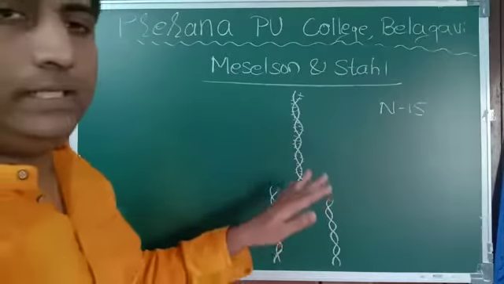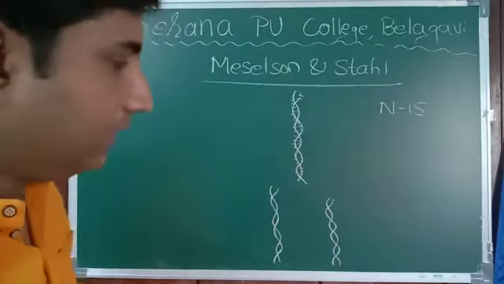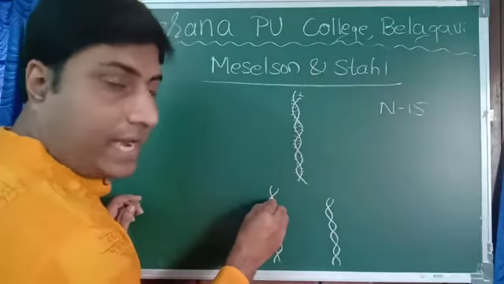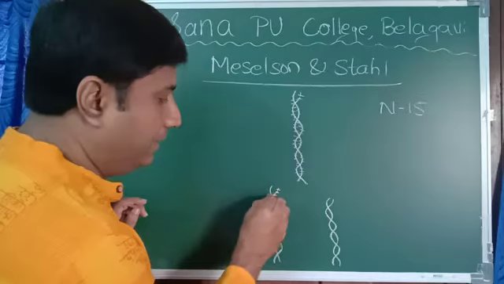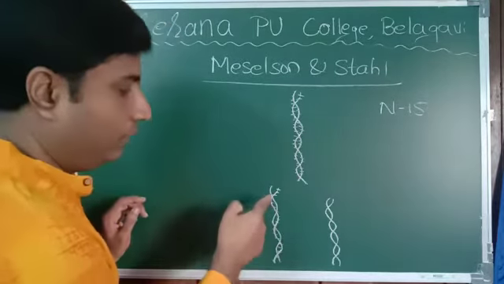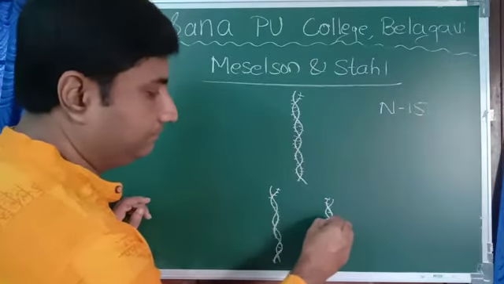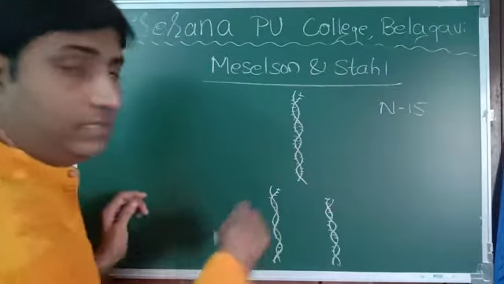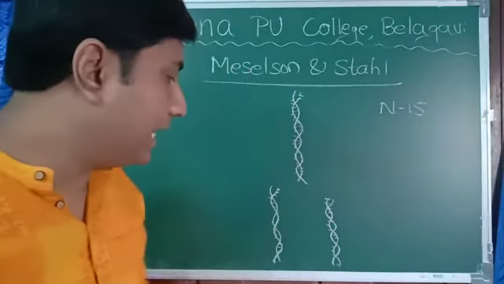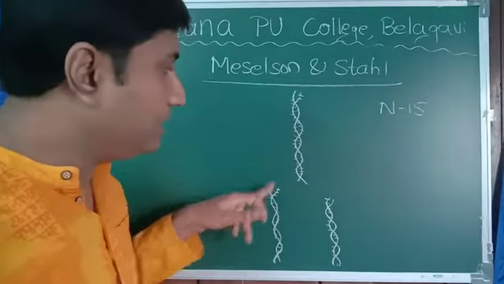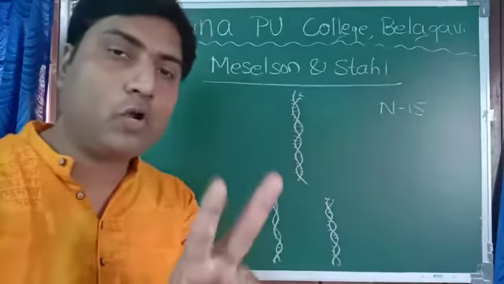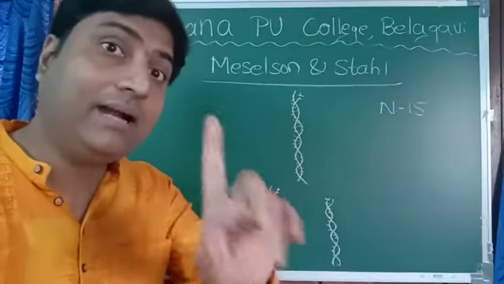In these two daughter DNA, on chemical analysis by them, one of the strands was with N15 and another strand was with N14. What did this prove? This proves that the strand with N14 came from the parent DNA and another is newly formed. That means out of two, one is retained and another is newly formed.